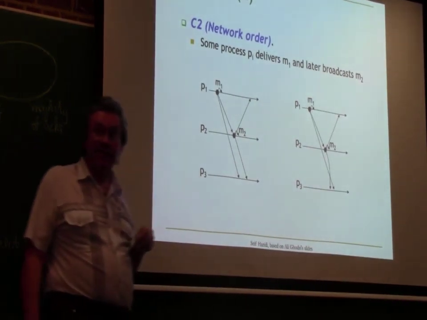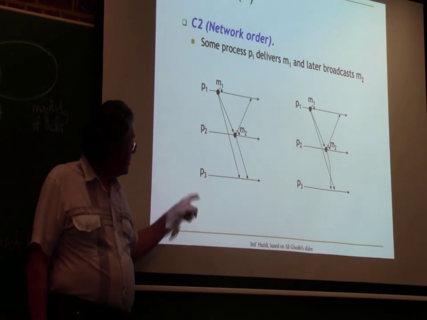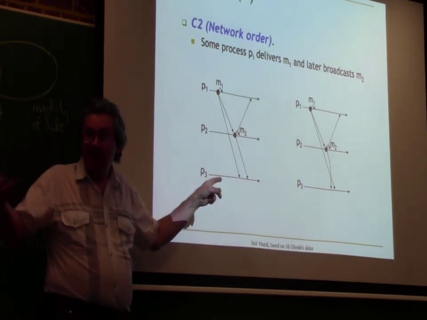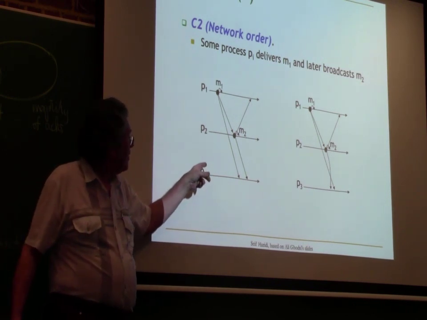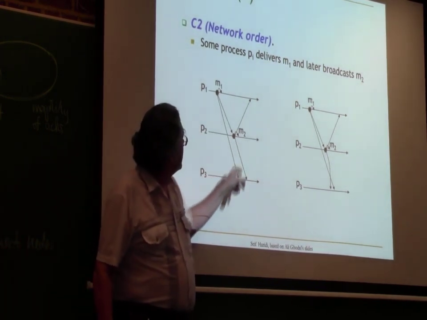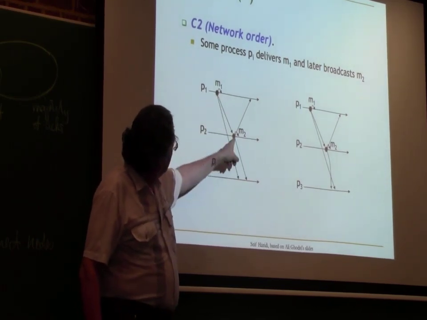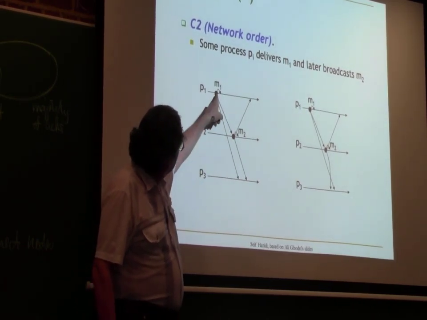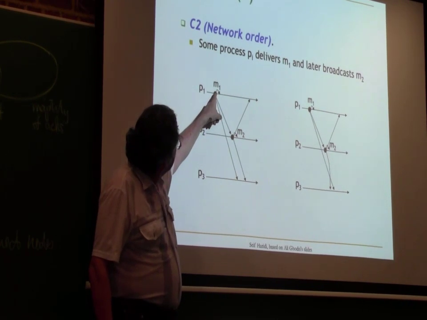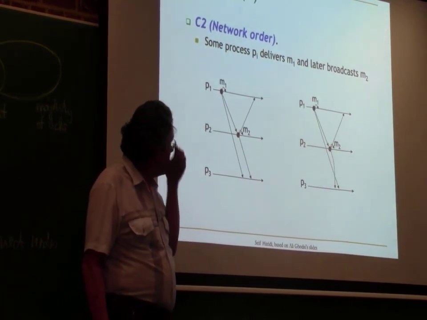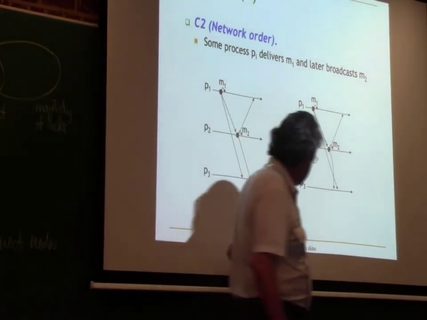Why? Same as before. M1 and M2 are in the same order for every P. Exactly. They're in the same order in all three of them. And it's the network order, which means that M1 is delivered on P2, and M2 is broadcast after. What about the one on the right here?